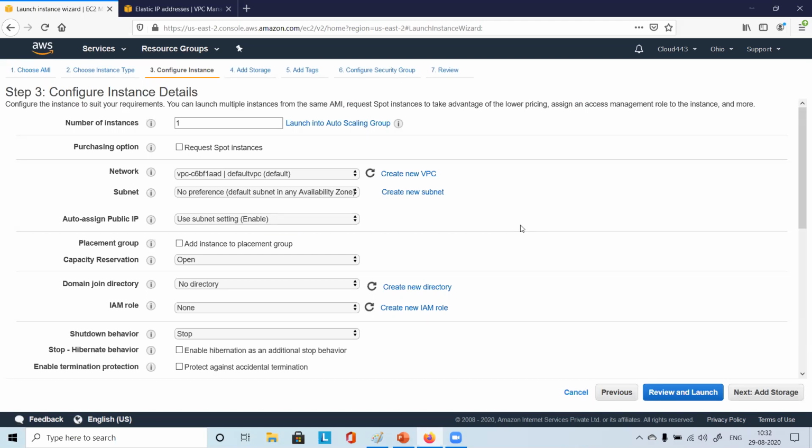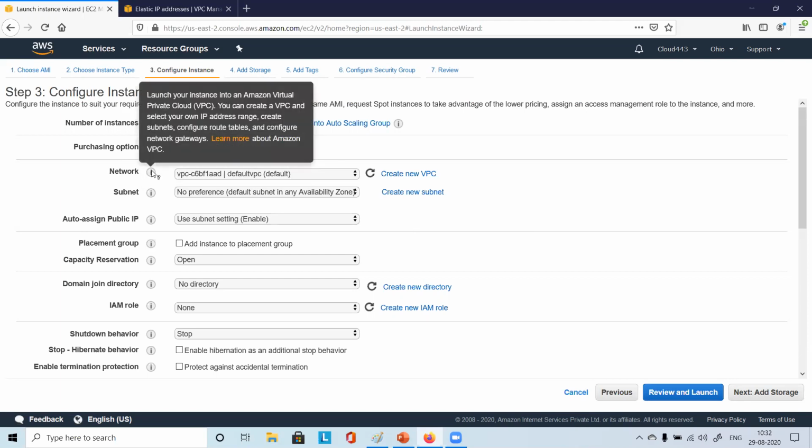Just be here, right? You will have the network option here. Just try to relate whatever you have done in the past. See, this network option is there for everyone. Just read it. Launch your instance into an Amazon VPC.